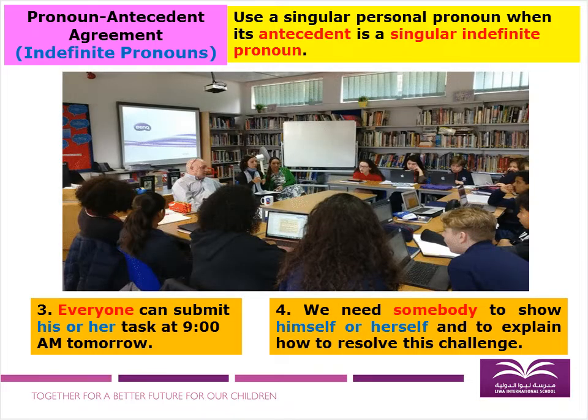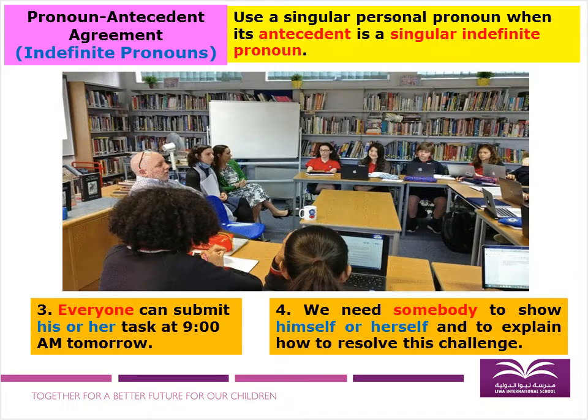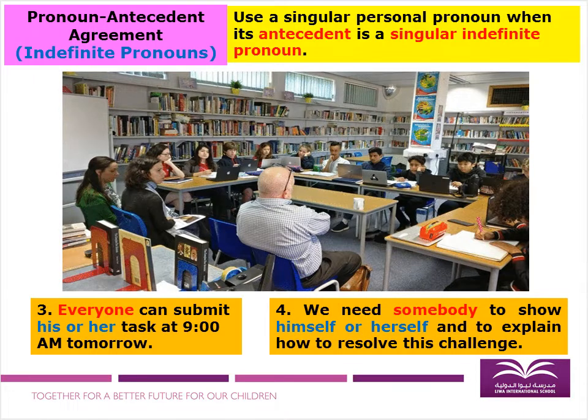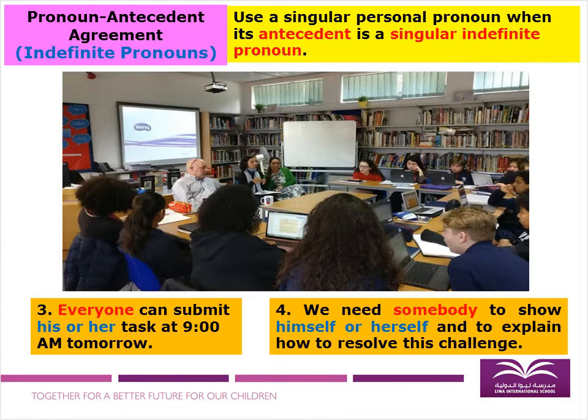Number 4, we need somebody to show himself or herself and to explain how to resolve this challenge. Again, I use reflexive pronouns here, himself or herself. We will study more about reflexive pronouns. However, somebody is an indefinite pronoun. That's why I use himself or herself here. Okay, so let's move on to our next slide.